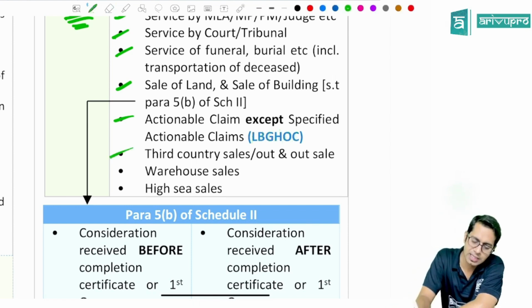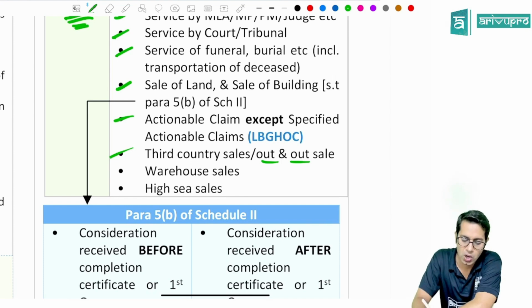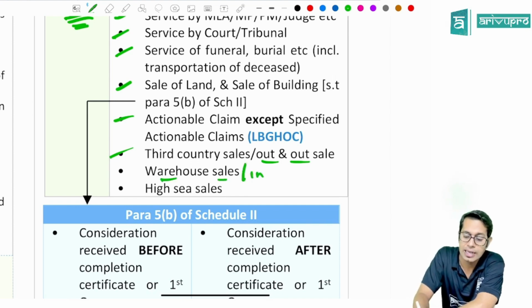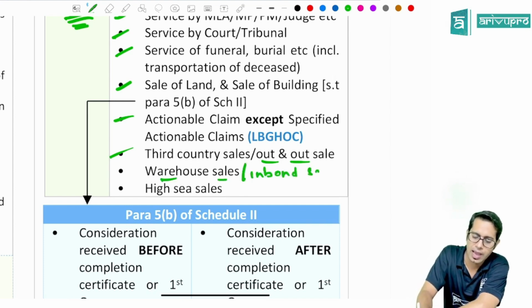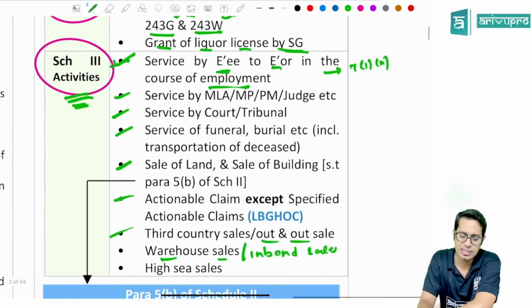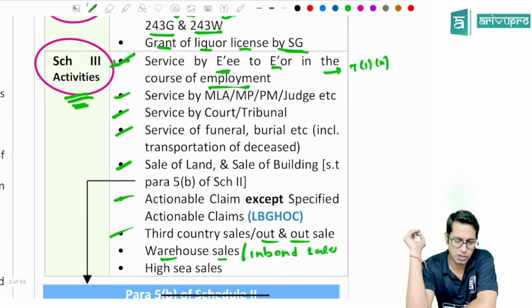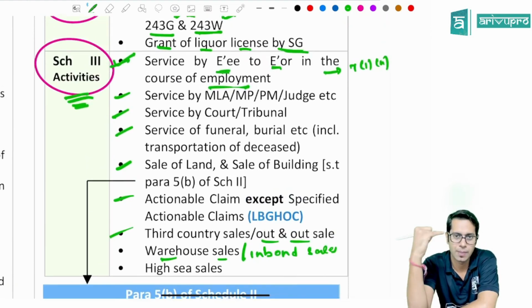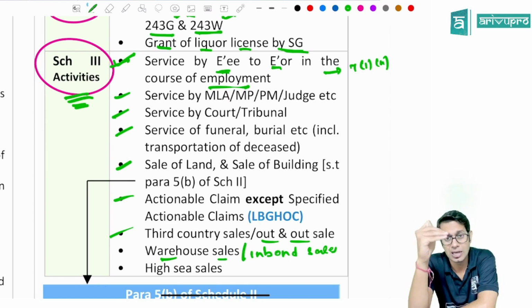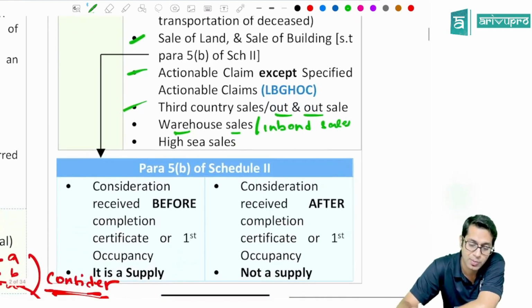Then third country sales, also known as out and out sales, warehouse sales, also known as in-bond sales, and high sea sales. If there are these transactions, it will not be treated as supply. Schedule number 3: services by employee to the employer in the course of employment. Services by MLA, MP, President, Prime Minister. Services by any court or tribunal except arbitral tribunal. Services by way of funeral, burial, cremation, mortuary, including transportation of deceased. Sale of land and sale of building subject to para 5B of schedule 2.